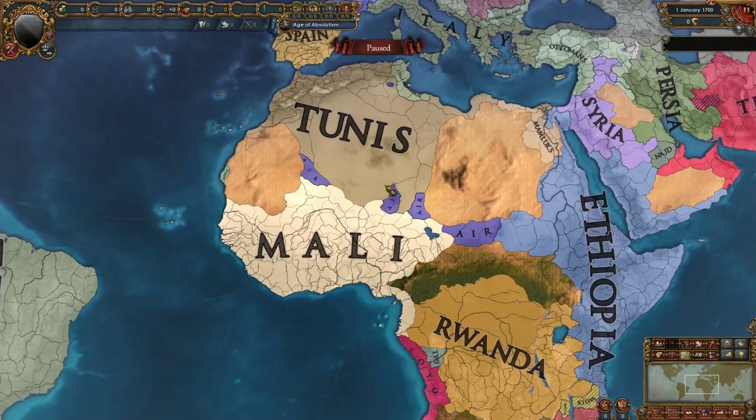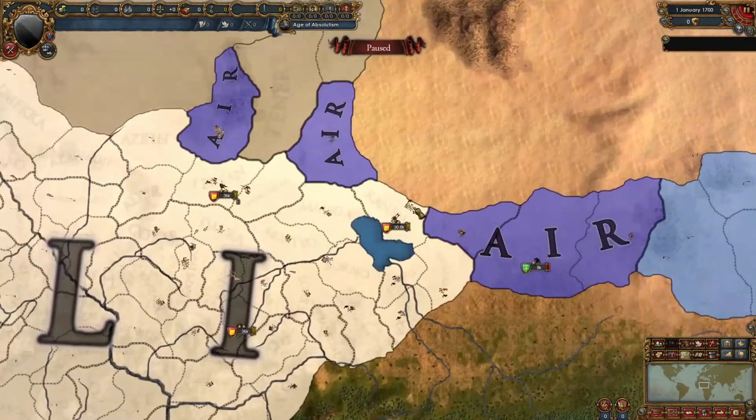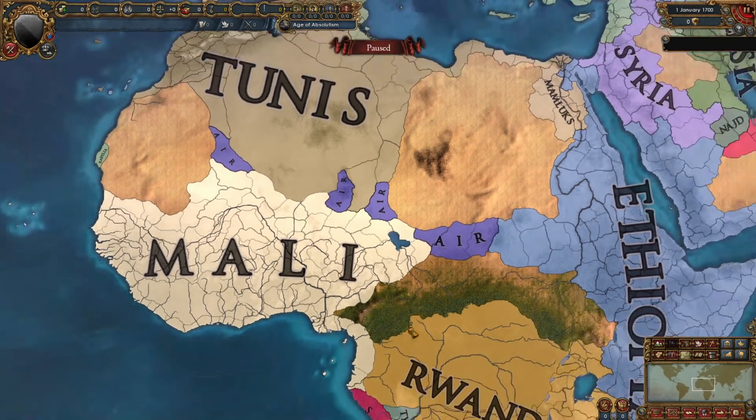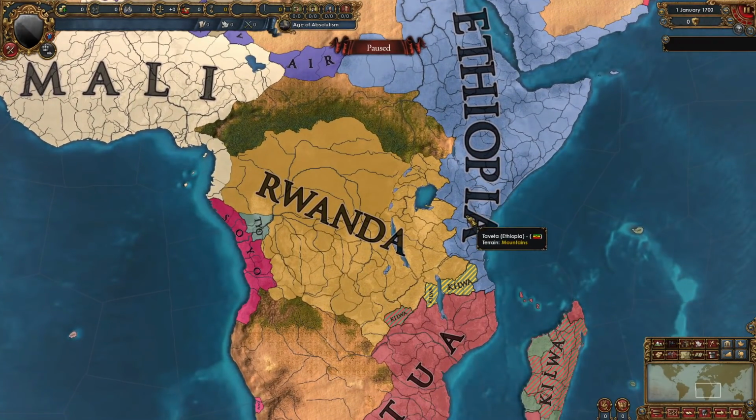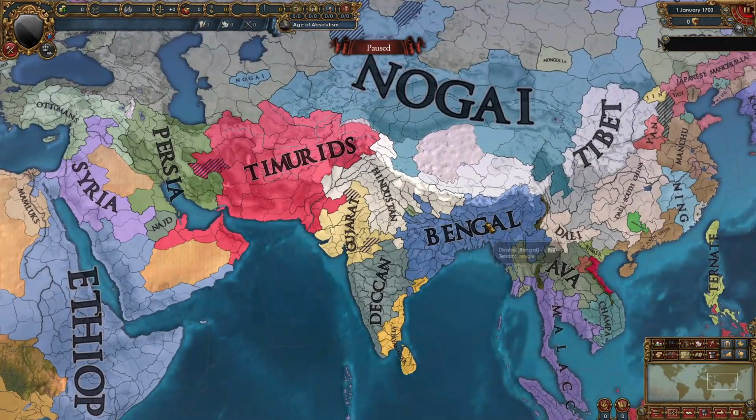Mali has also been expanding into Air. Air is only down to about 6 provinces, all of which are disconnected. Rwanda is pretty big. They did lose to Ethiopia though, as you can see. Bengal has been expanding in India, and they're looking like the strongest nation right now.